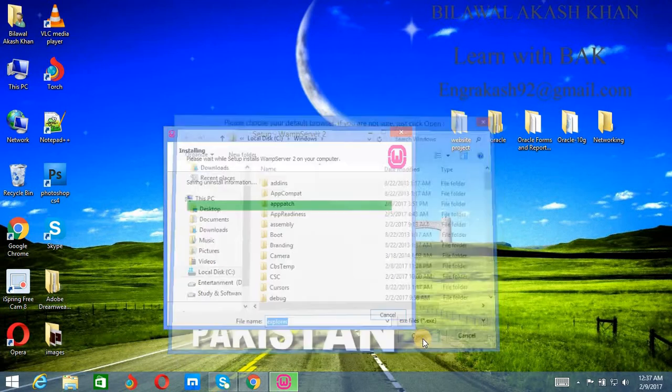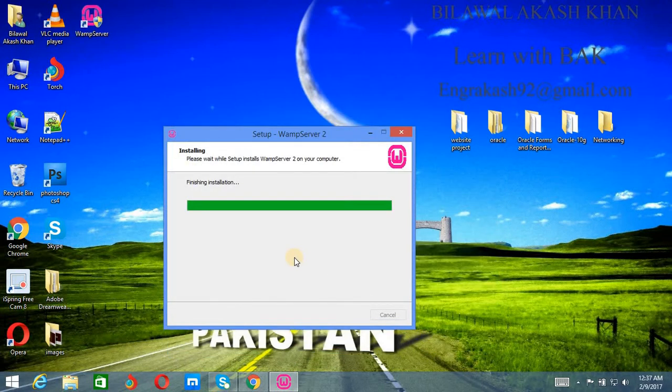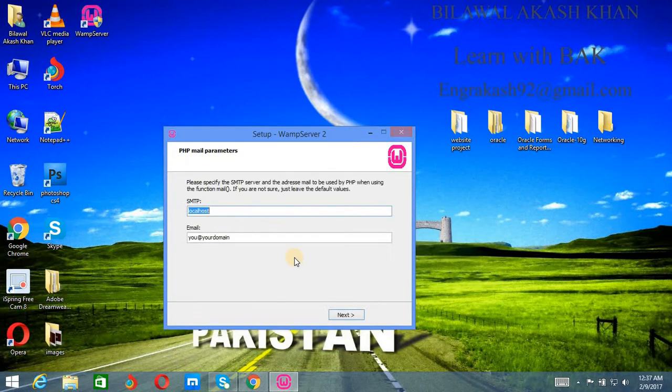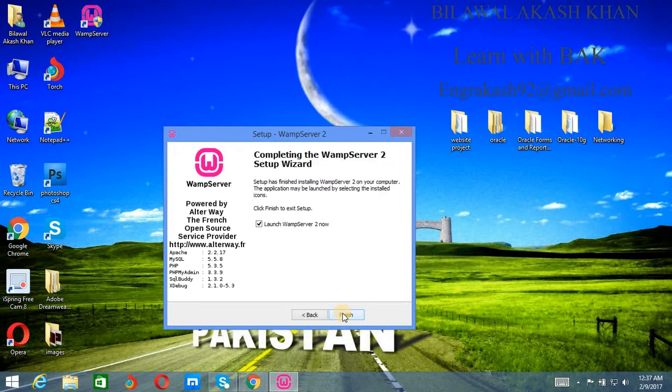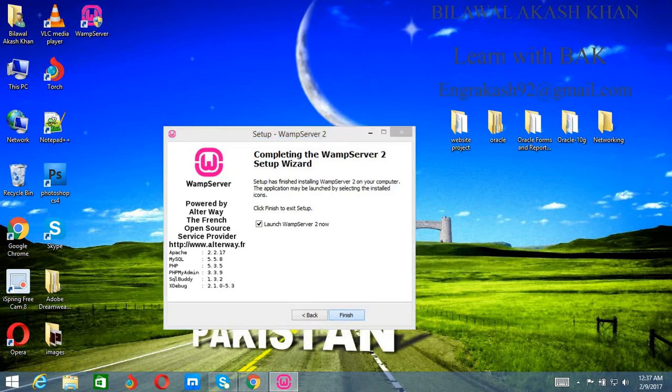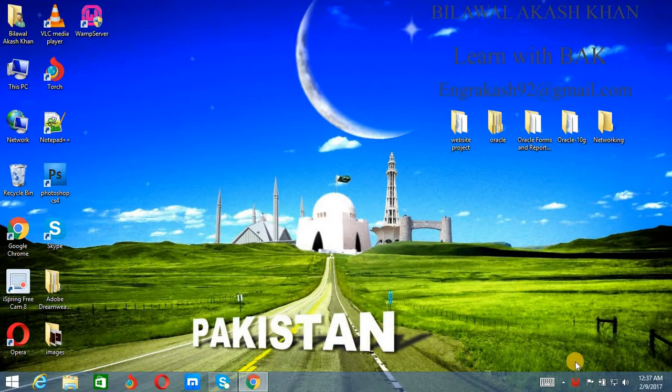Open. Localhost, finish, and launch Wampserver now. Finish. Yes. If you want to launch it and the user account control asks, allow it. Yes. It is now getting ready. When it turns green, it means it is running. Wampserver is running now. Congratulations, you have installed your Wampserver.